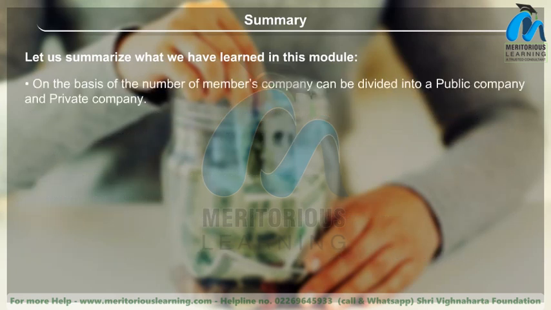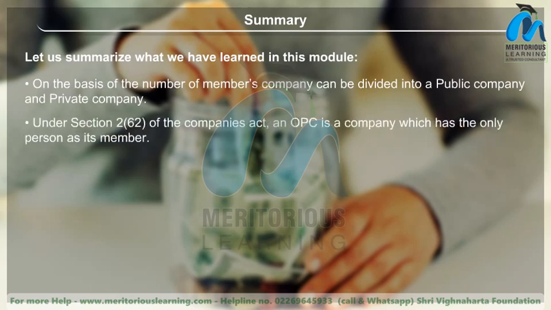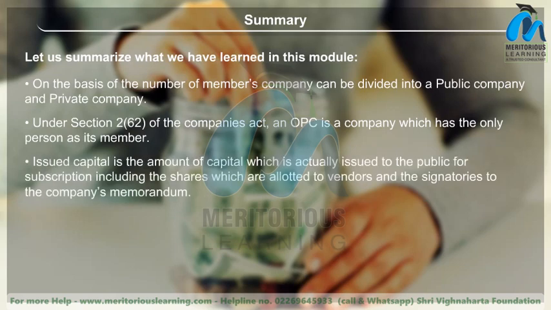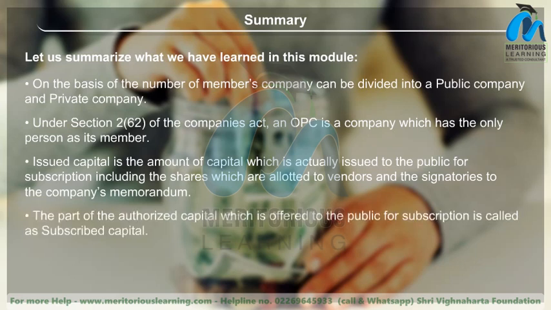On the basis of the number of members, a company can be divided into a public company and a private company. Under Section 2(62) of the Companies Act, an OPC is a company which has only one person as its member. Issued capital is the amount of capital which is actually issued to the public for subscription, including the shares which are allotted to vendors and the signatories to the company's memorandum. The part of the authorized capital which is offered to the public for subscription is called subscribed capital.